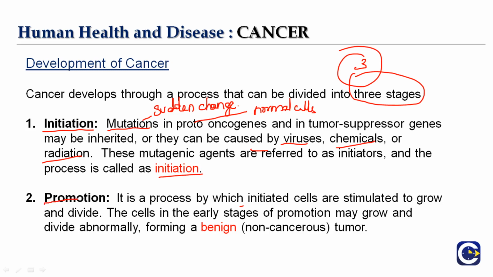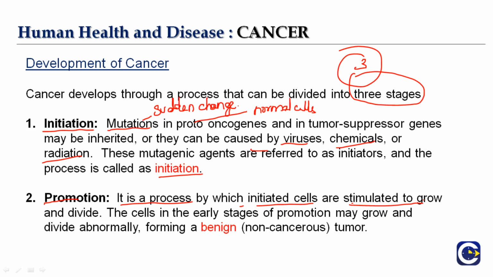Next is promotion. It is a process by which the initiated cells are stimulated to grow. What is cancer? It is an uncontrolled growth, right? The cells will start multiplying very rapidly. So here it stimulates the growth and they start dividing or multiplying at a rapid rate.